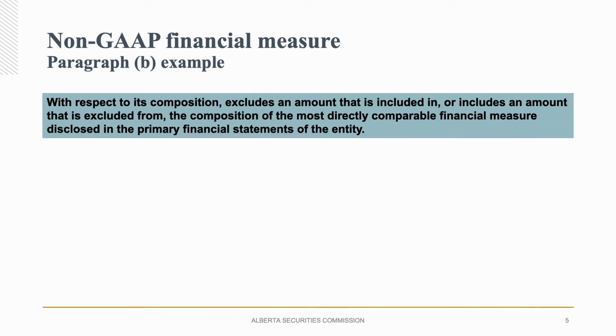And the next part of the non-GAAP financial measure definition we will look at is paragraph B, that the measure's composition excludes or includes something from the composition of the GAAP measure.